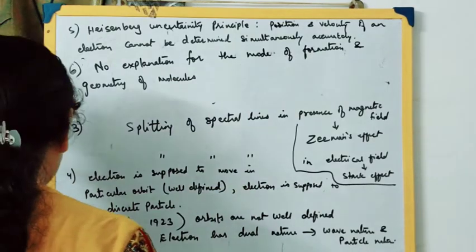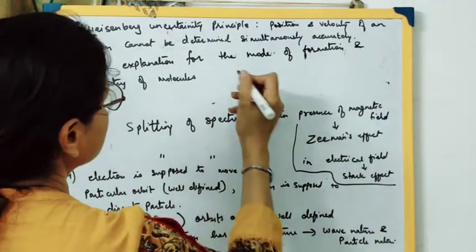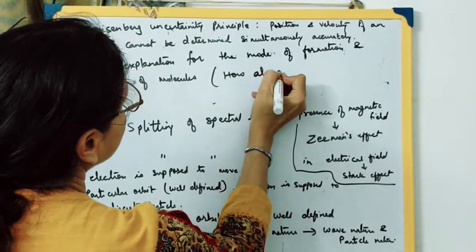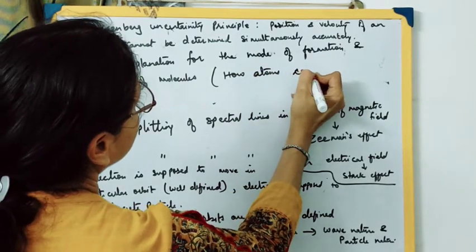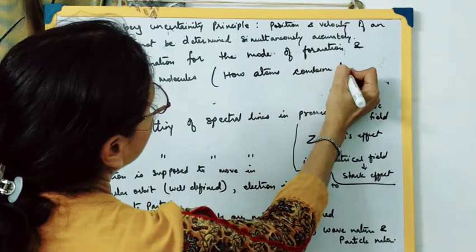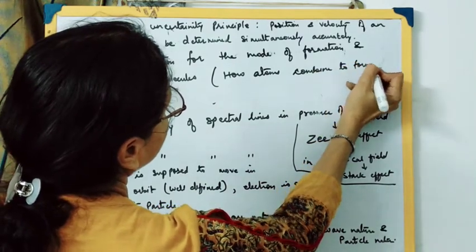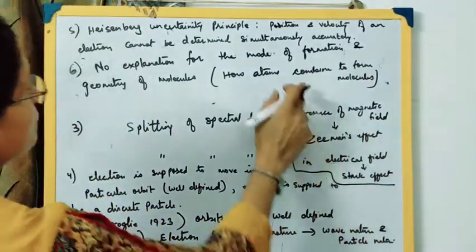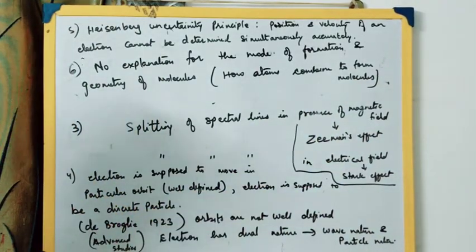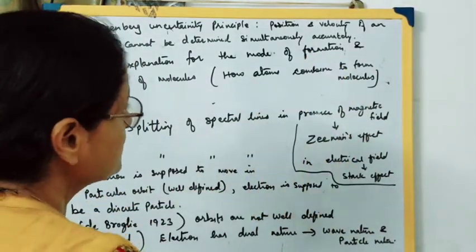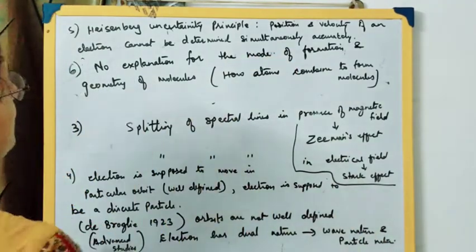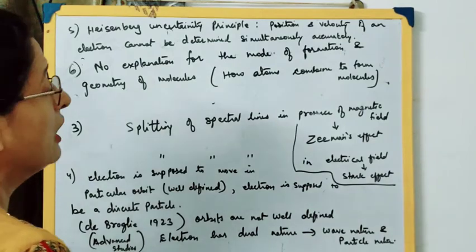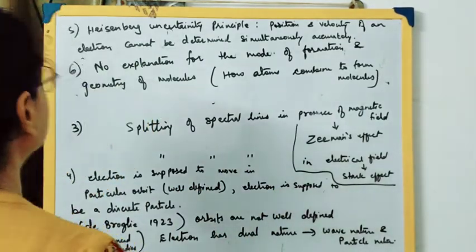In short, how atoms combine to form molecules, no explanation was provided for this. There is no explanation for the mode of formation, how the atoms combine, as well as the geometry of the molecules. Bohr's model does not say anything about how the atoms combine together to form a molecule.